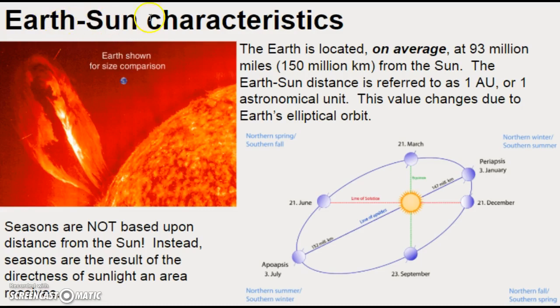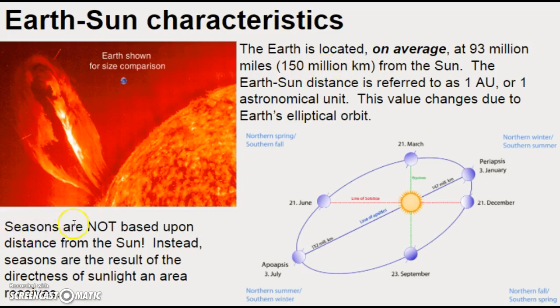So let's look at some Earth-Sun characteristics and relationships. Let's think of some basic ideas here. The Earth is located on average at 93 million miles, that's 150 million kilometers, from the Sun. The Earth-Sun distance is referred to as 1 AU, or 1 astronomical unit. This value changes due to Earth's elliptical orbit. Sometimes we're closer, sometimes we're further, and other times we're somewhere in between. But on average, it's 93 million miles, or 150 million kilometers.